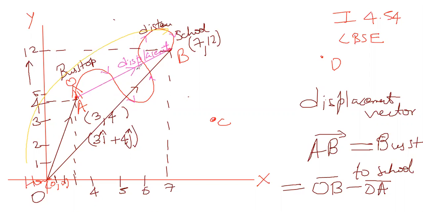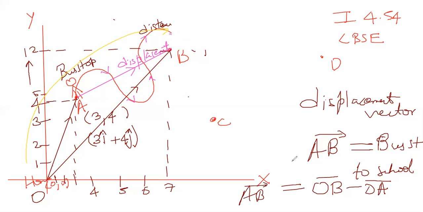I'll subtract these two, I'll get this bus stop to school. Isn't it common sense? Simple common sense. But it is not that simple, because the paths are not the same. You're not traveling on the same path. This is taking different curves, different orientations. But vectorially speaking, this is the way to do. Is it understood clearly? Any doubts here? You can stop me. No doubts, I will proceed.